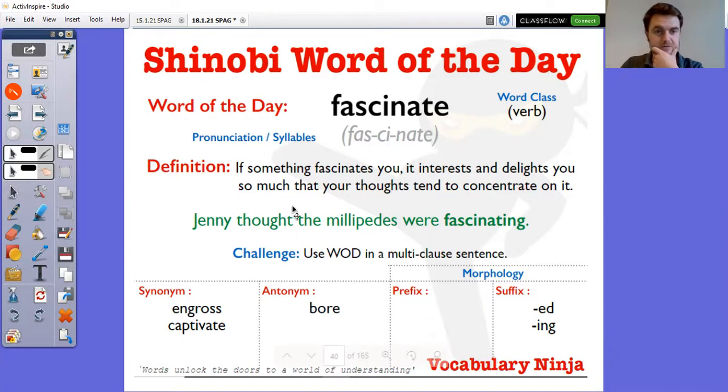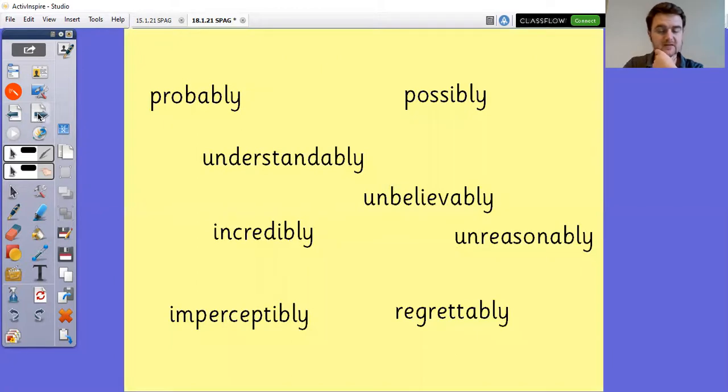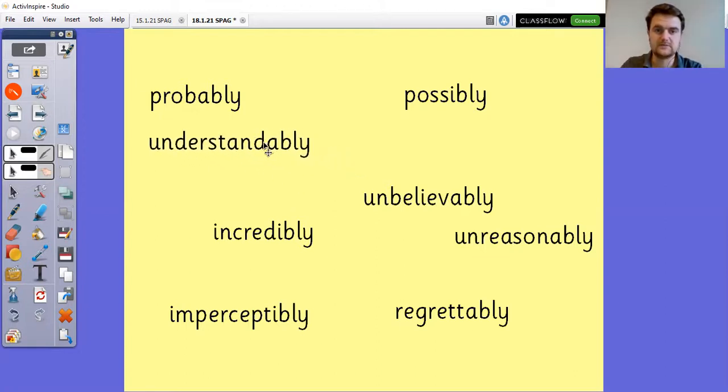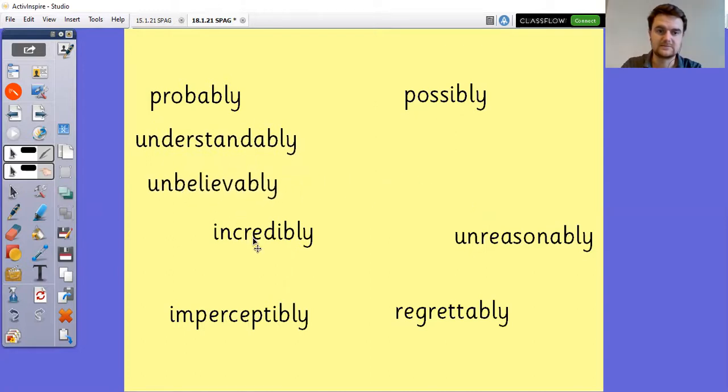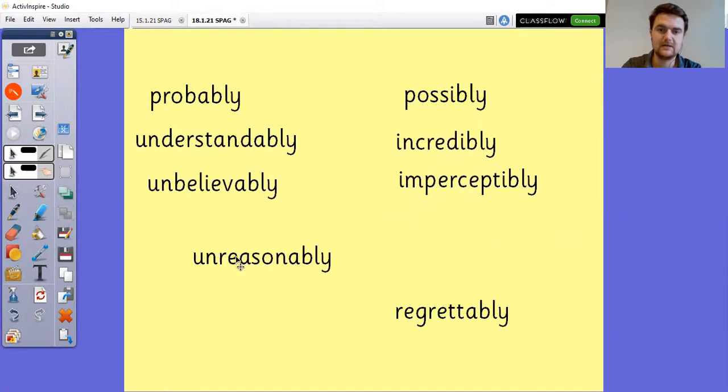Okay then, guys, let's have a look at the words that we're going to be mainly focusing on this week. Hopefully you'll be able to see what they all have in common. I'll give you just a moment to see if you can sort them into two groups, just like we did last time. So pause the screen and see if you can sort those words into two groups, however you want to do them. Hopefully, like last week, you will notice that we are looking at a difference between A and I, but instead of able and ible, this week it's ably and ibly, which is quite fun to say.